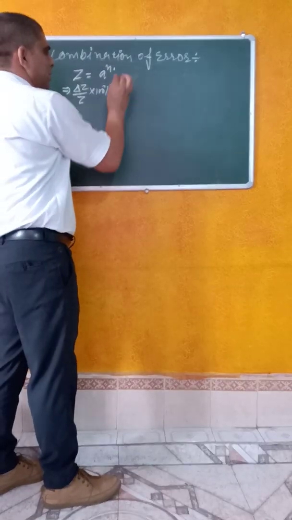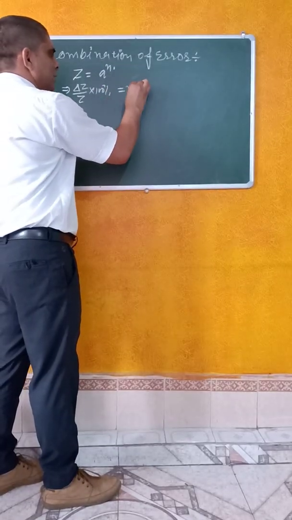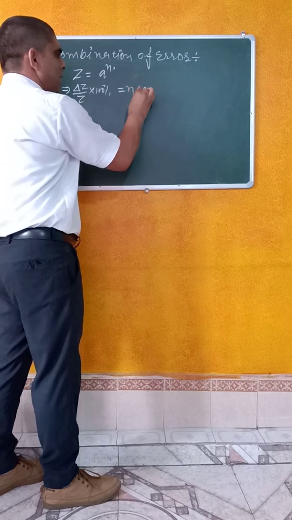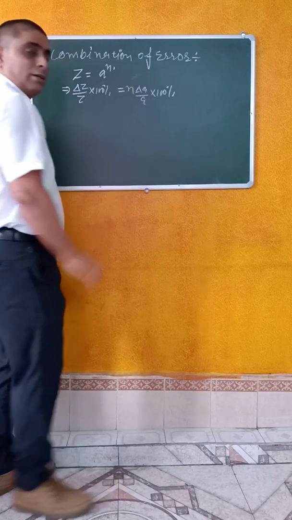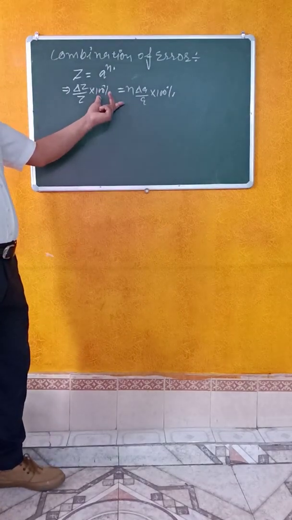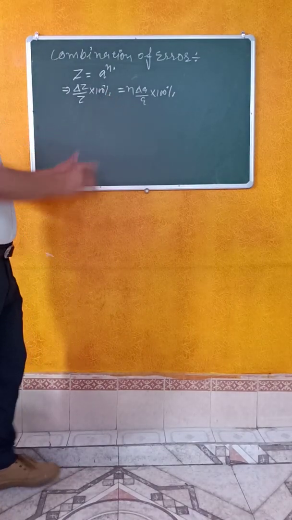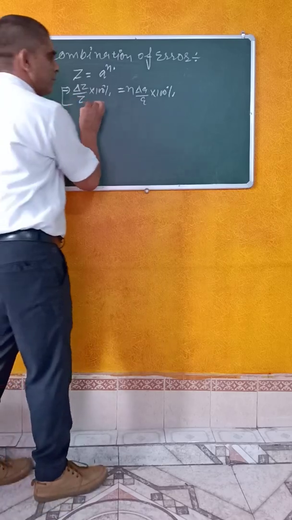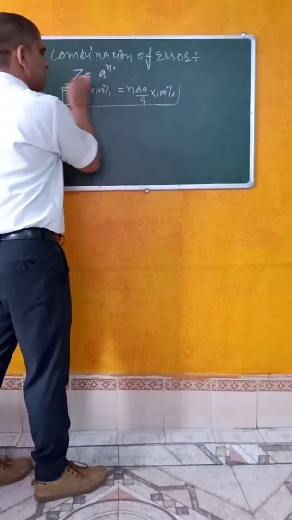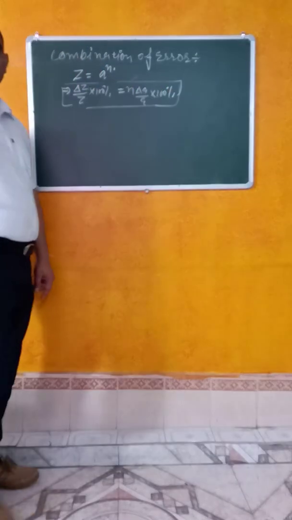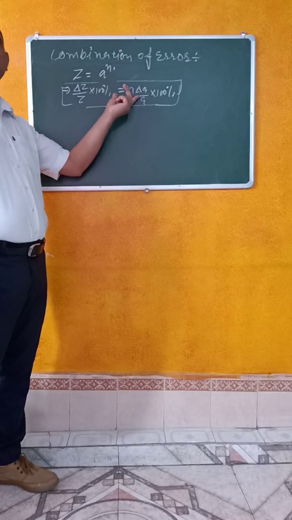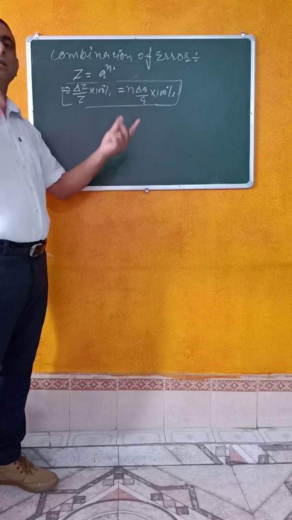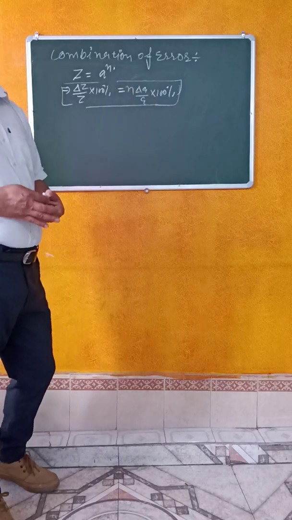This will be equal to n times delta A upon A into 100%. Notice this key point very carefully, which I have kept inside the box, because this formula would help you further in the problem I am going to discuss with you.